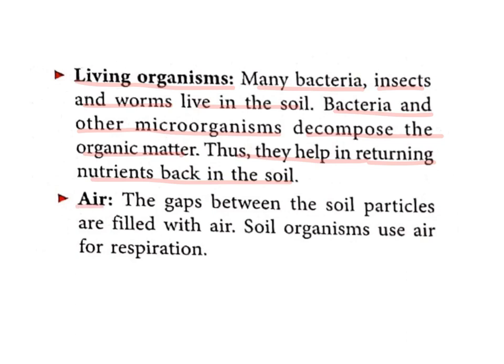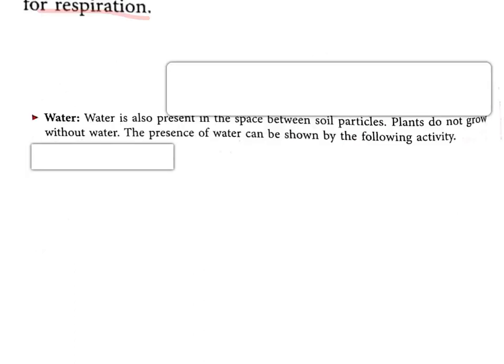Next component is air. The gaps between the soil particles are filled with air. Soil organisms use air for respiration. So see, all these insects, earthworms, they all use this air which gets trapped in between the particles of soil for respiration. The next component of soil is water. Water is also present in the space between the soil particles. Plants do not grow without water, as you all are aware of it.